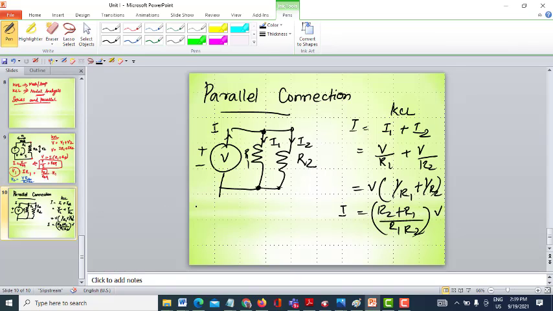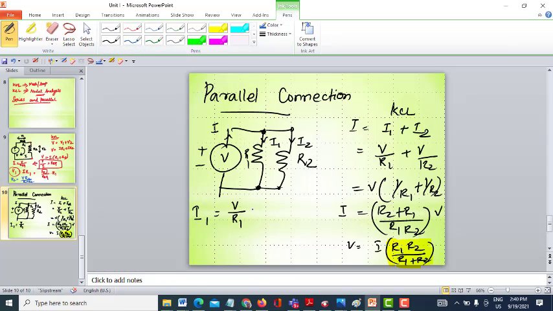Now if I need to find the current flowing through the circuit element, how will I write I1? I1 is nothing but V divided by R1. So I need to find V. From this, what is V? V is nothing but I into R1 R2 divided by R1 plus R2. This entire combination, I can write as R equivalent.